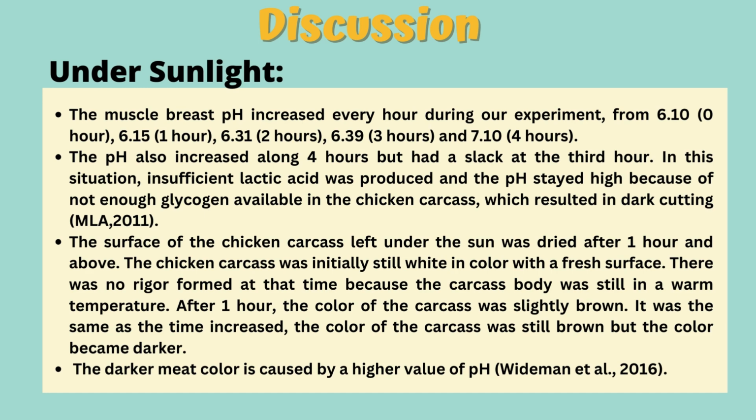The surface of the chicken carcass left under the sun was dry after 1 hour and above. The chicken carcass was initially still white in color with a fresh surface. There was no rigor formed at the time because the carcass body was still at a warm temperature. After 1 hour, the color of the carcass was slightly brown. It was the same as the time increased. The color of the carcass was still brown but the color became darker. The darker meat color is caused by a higher value of pH.